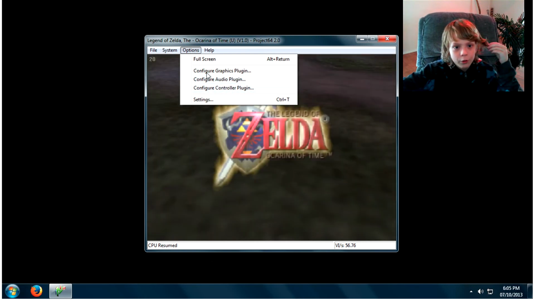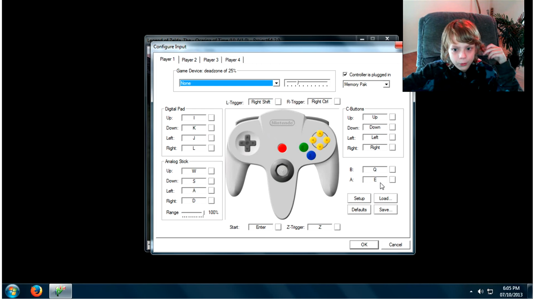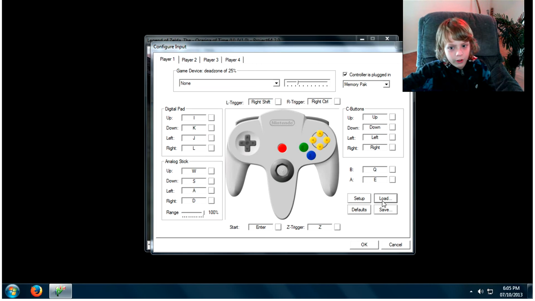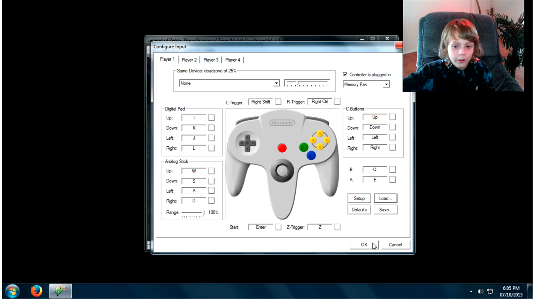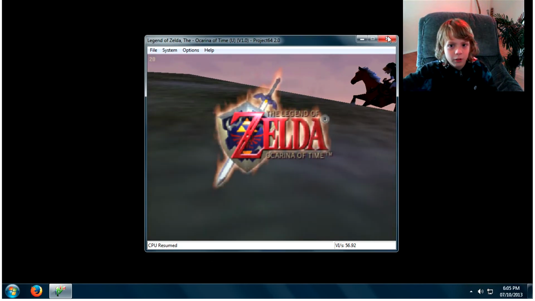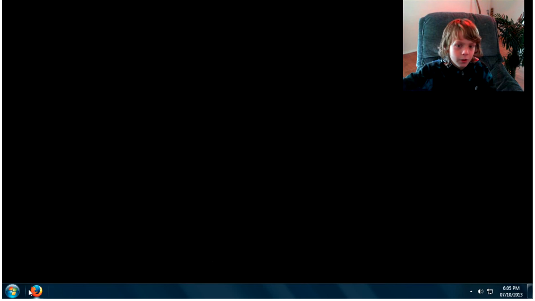To change the controls, you go to Options, Configure Controller Plugin. You can change all the controls here. I just saved my control layout. It's awesome. Mine is all normal. Anyway, you don't know how to download that, so I'll show you how today.